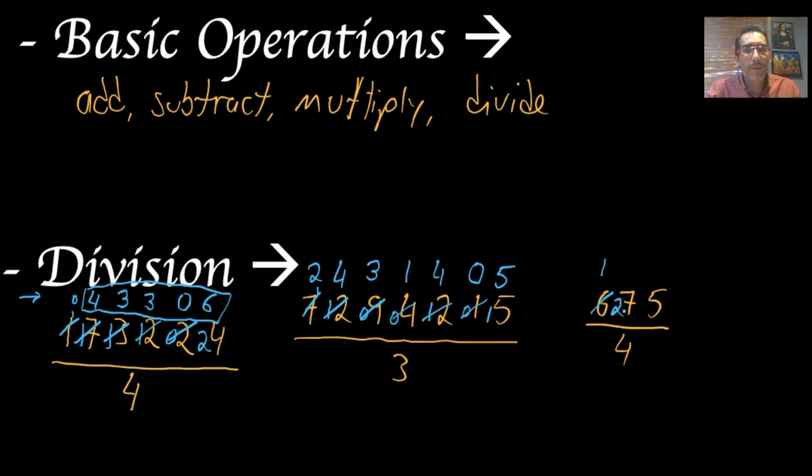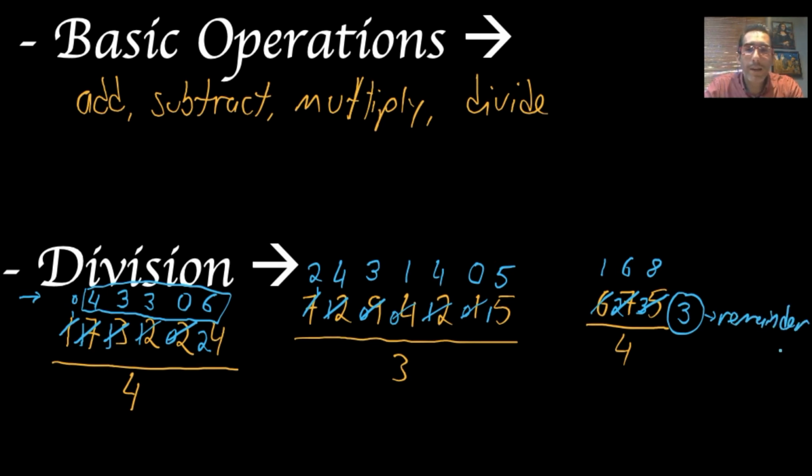4 into 27, I can fit it 6 times, right? It's 24, so to 27 is 3. I have 3 left. That I put next to the 5, that is the next digit. And 4 into 35 goes 8 times. So 8 times 4 is 32. To 35, I still have here 3 left. So this is my answer, 168. And this number that I have left right here, when I run out of digits from my original number, this is what you call the remainder.